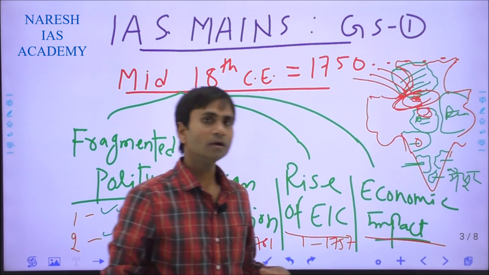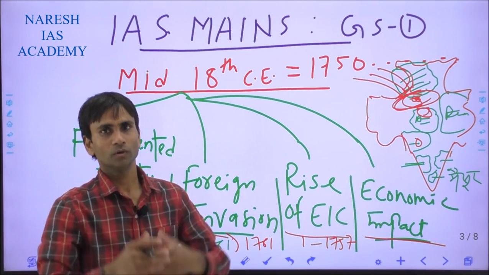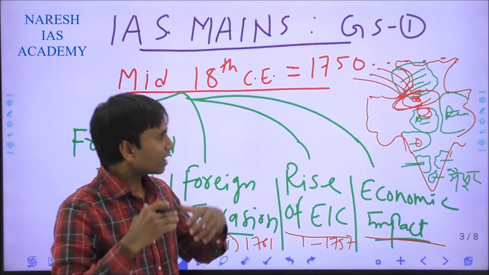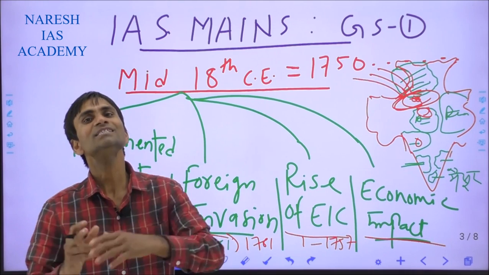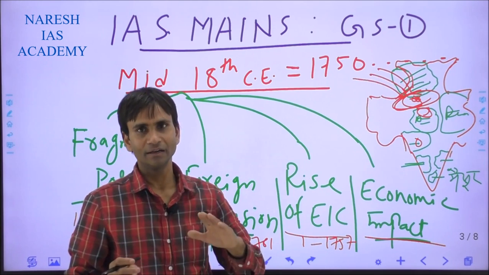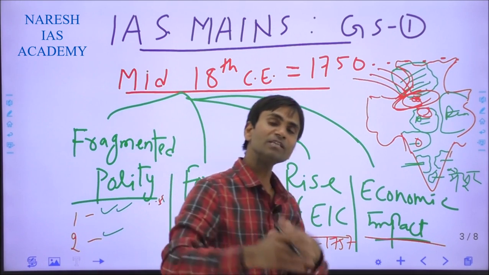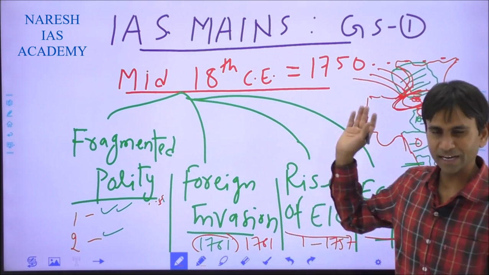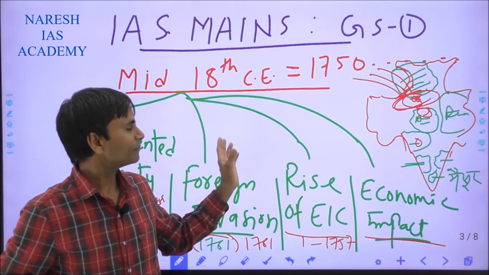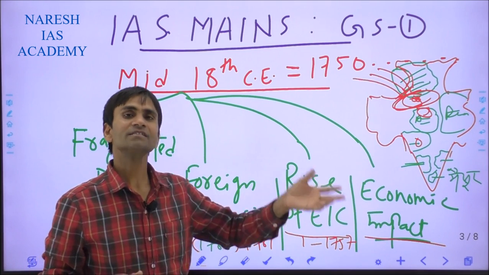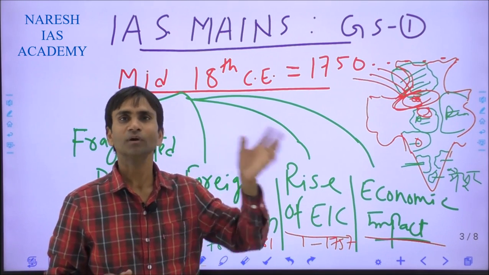And also after the company became the political power, the frequency of famines increased immediately. The frequency of famines changed. Earlier, before the East India Company, famines took place after 10 or 15 years, sometimes 20 years.